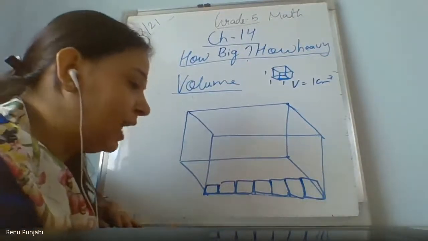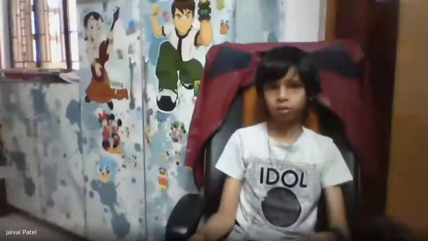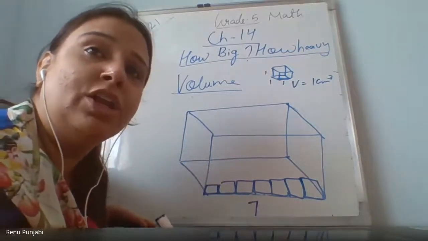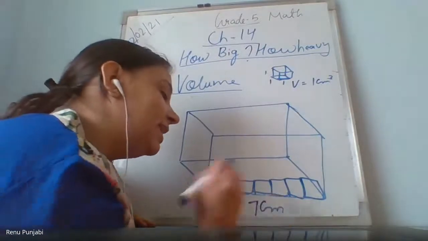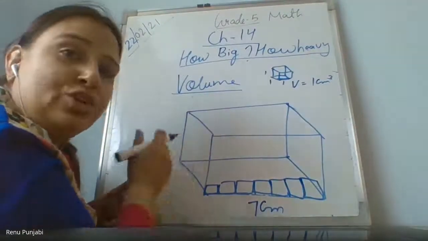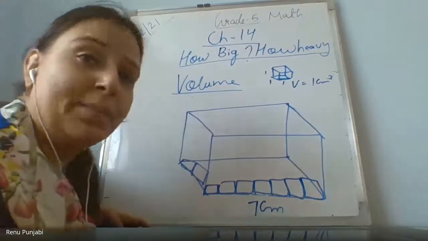So can you tell me what will be the length of this? 7 cubic centimeter? Not cubic. Cubic you will use only once you find the volume. It is only 7 centimeter. Now, the same cubes I will arrange in the breadth. Only 2 cubes are coming. So what will be the breadth? 2 centimeter.